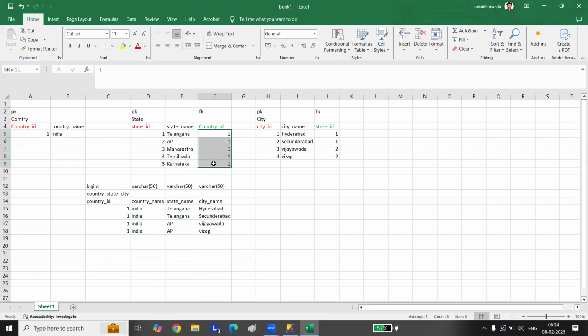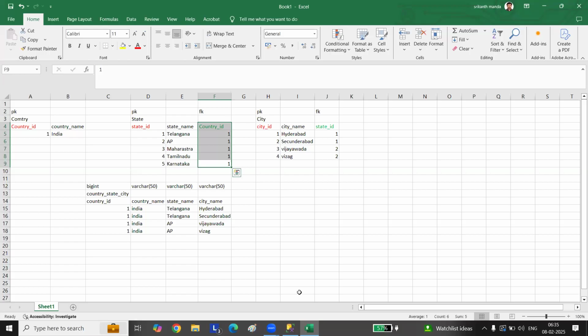Because the value is already present, I'm trying to get that value here. So I need to create a relation between the country and state tables. Only then can I have that value in the country ID column. Otherwise, I can't.